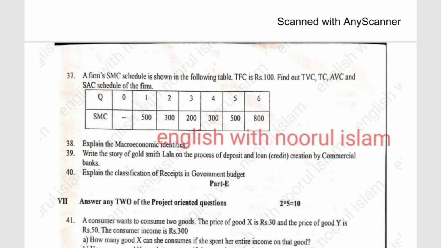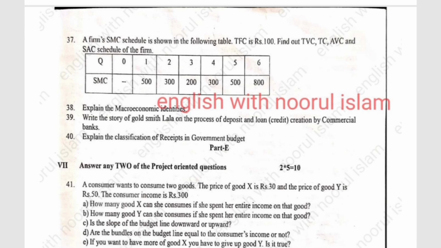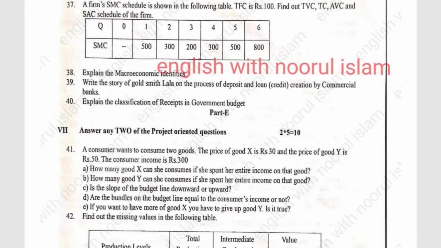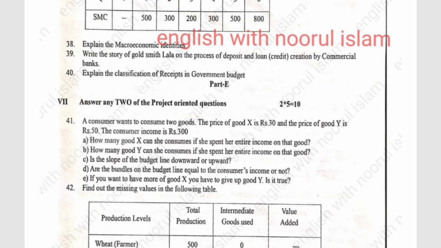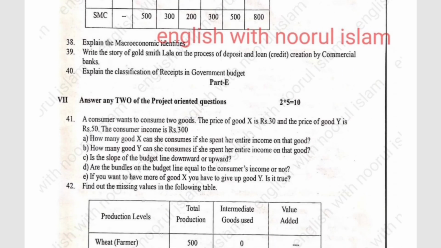Next, explain the macroeconomic identities. Write the story of Goldsmith's law. Explain the process of deposit, loan and credit creation of commercial banks. Explain the classification of receipts in the government budget. Okay, so these are all the questions for the 6 marks.